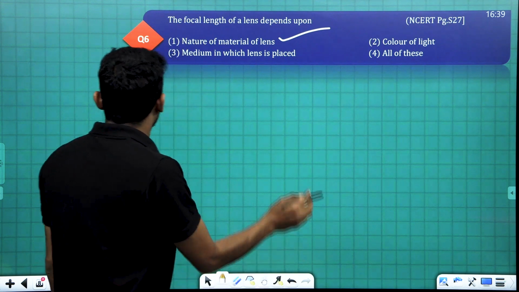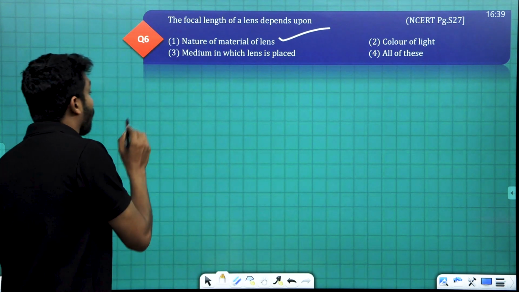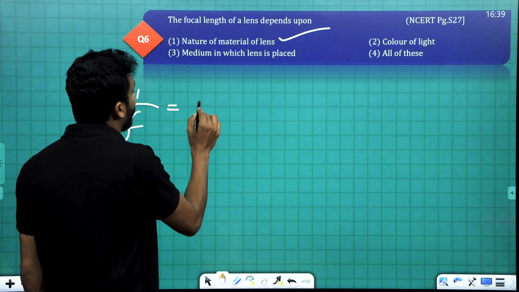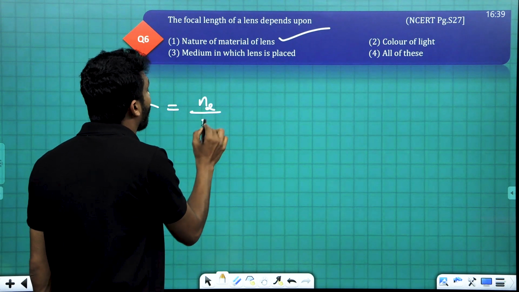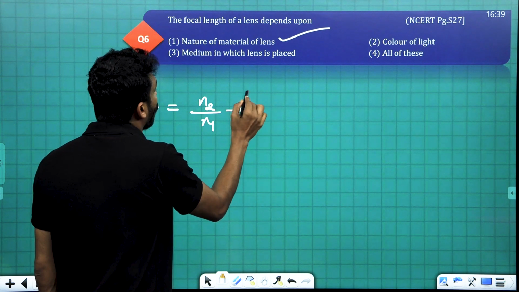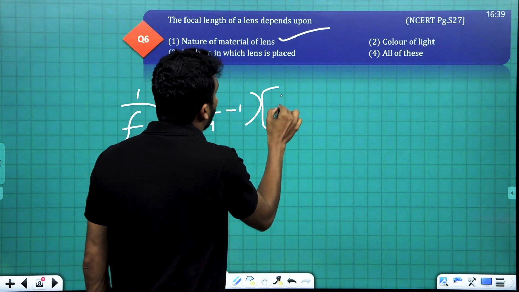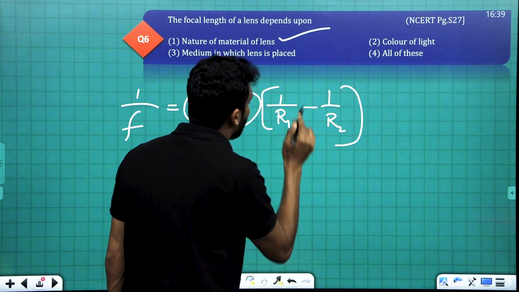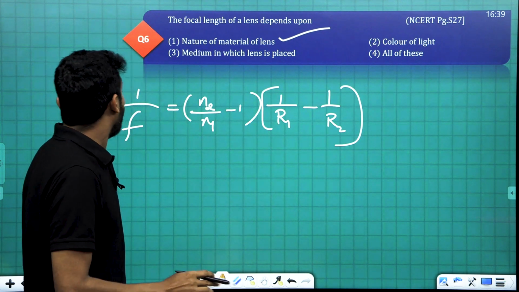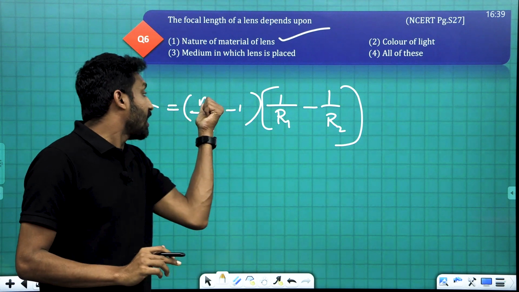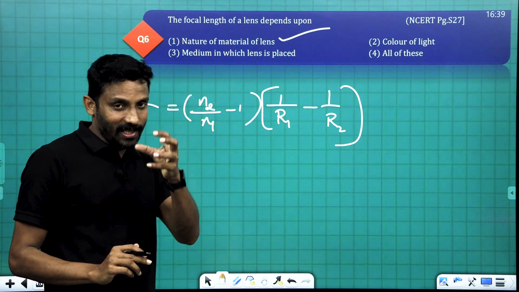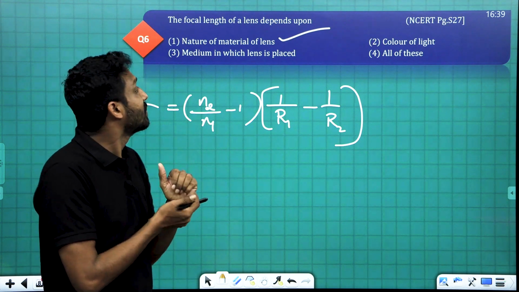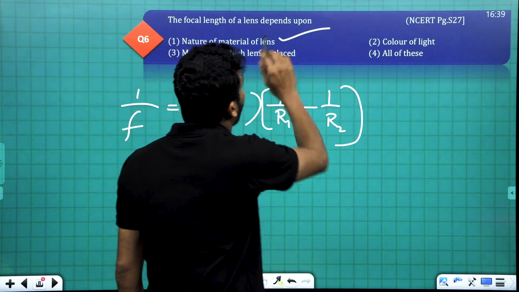Then we studied the lens maker's formula, the well-known formula: 1 by f is equal to (n2 divided by n1 minus 1) into (1 by R1 minus 1 by R2). This is the lens maker's formula. The focal length depends on the refractive index of the material and also on the refractive index of the surrounding medium.